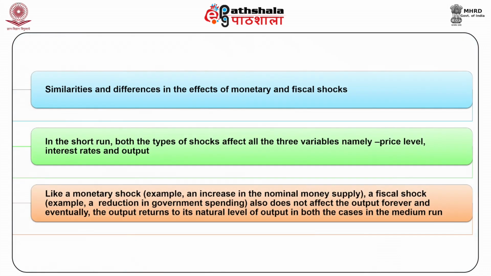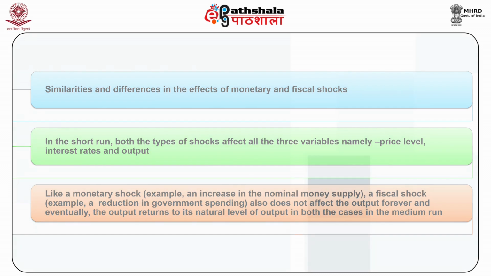Similarities and differences in the effects of monetary and fiscal shocks. In the short run, both types of shocks affect all three variables, namely price level, interest rate and output. Like a monetary shock, for example, an increase in the nominal money supply, a fiscal shock, for example, a reduction in the government spending, also does not affect the output forever, and eventually the output returns to its natural level of output in both cases in the medium run.